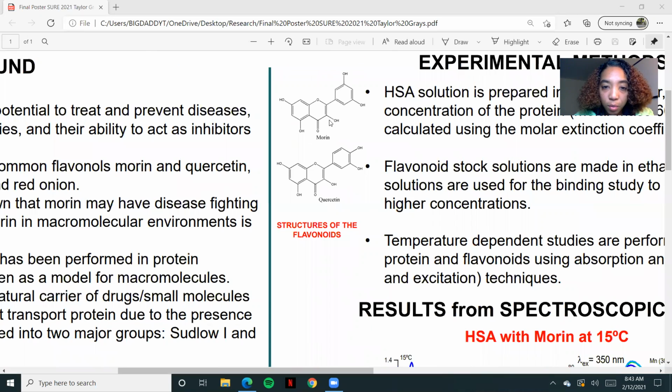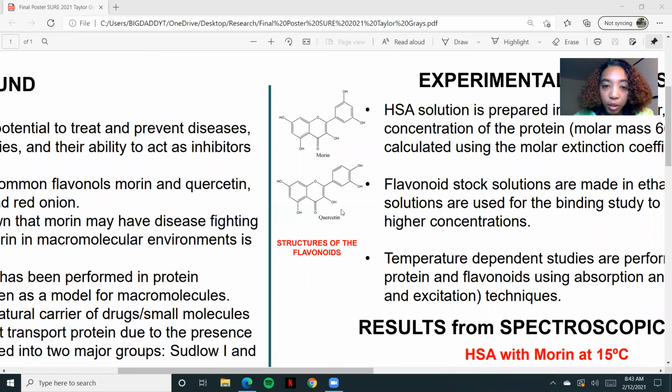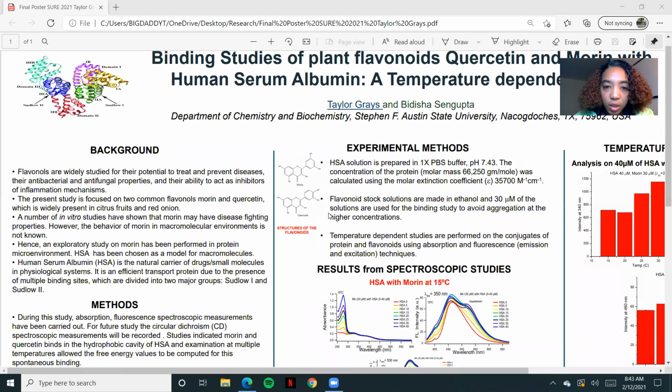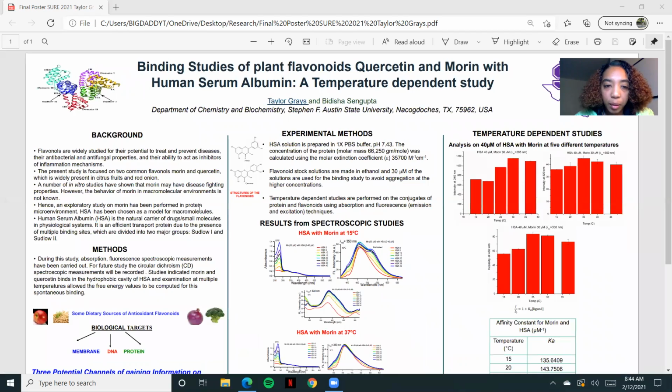I have researched morin and quercetin as they are very similar in structure. You can see briefly like this, but there's a slight difference where in morin there is a 2' 4' dihydroxy group in this B ring, whereas in quercetin in this B ring it's a 3' 4' dihydroxy group. So I wanted to study those two flavonoids and how they would bind to human serum albumin.